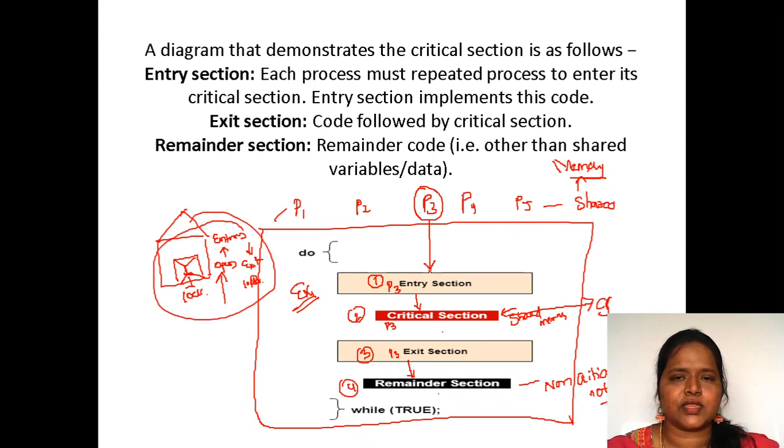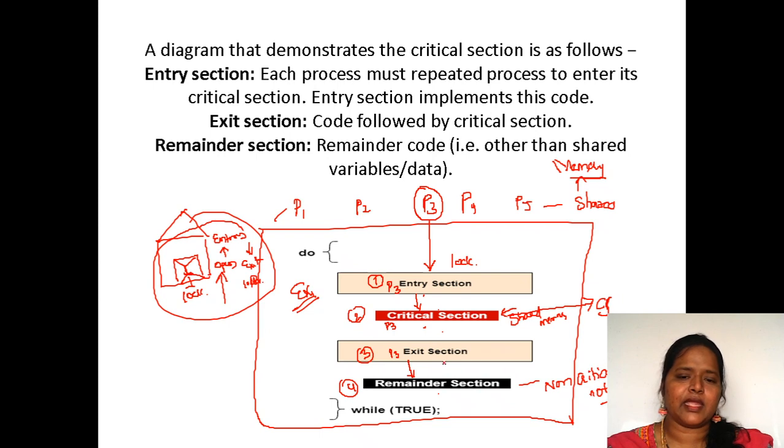So entry section, in the sense, when you are entering, you have to acquire the lock. So you have to gain the lock over here. Locked, in the sense, no other process is allowed into this entry section. After entry section is successfully completed, then comes the critical section. Critical section is the important section in which the shared data is going to be placed. So after completing the task with this critical section, it has to exit.